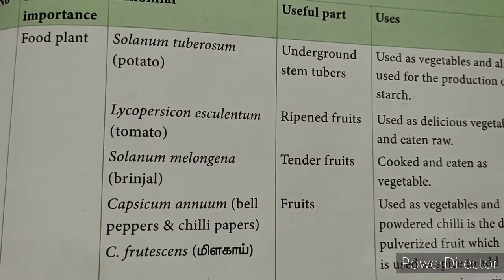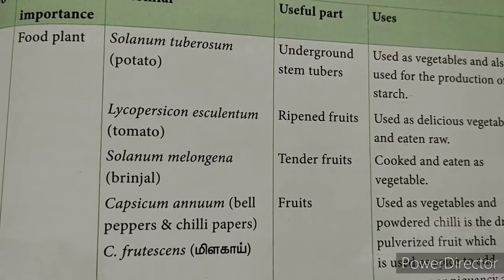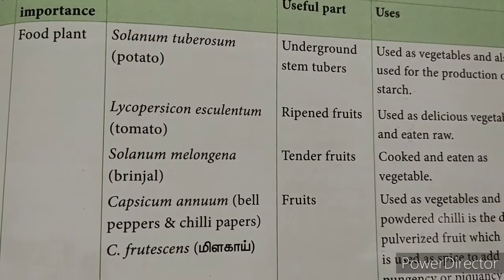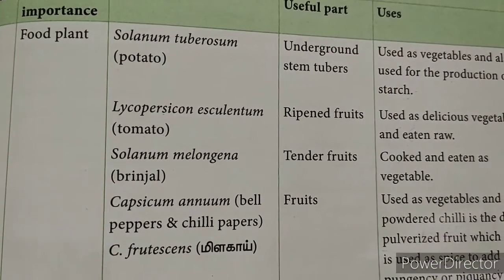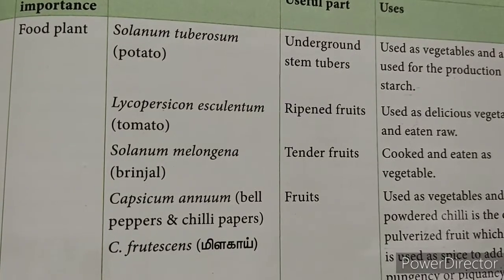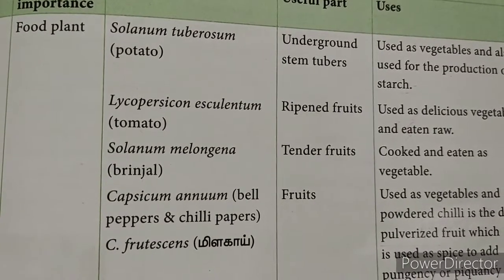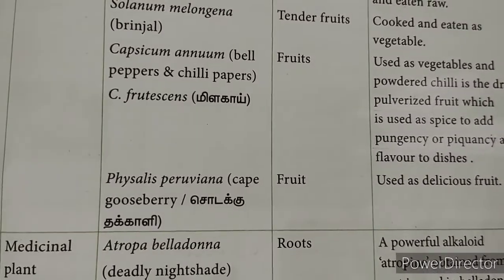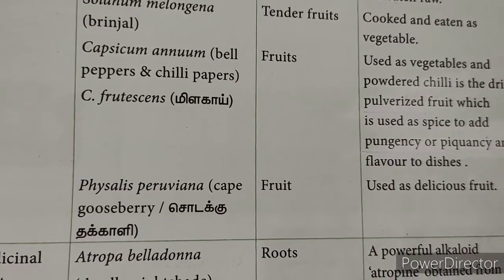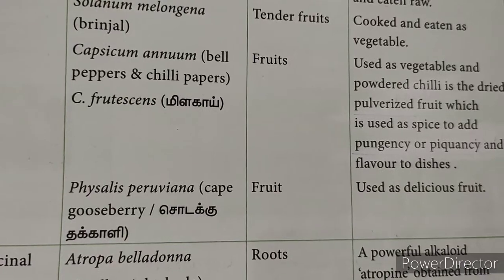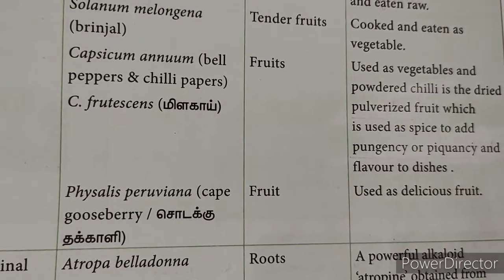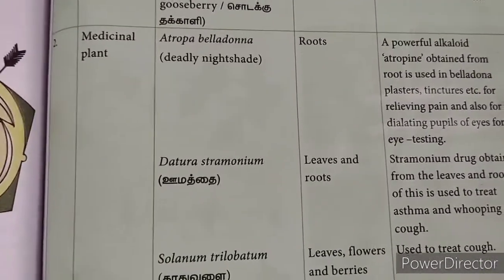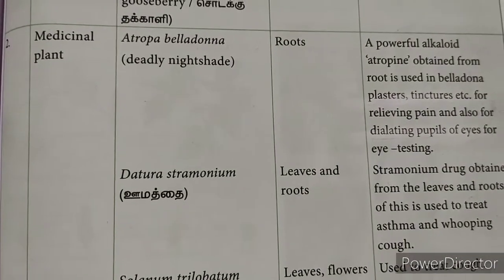Solanum tuberosum, commonly called potato, Lycopersicon esculentum, tomato, Solanum melongena, brinjal, Capsicum annum, bell peppers and chili peppers, Capsicum frutescens, chili. So all these are either used as ripened fruit or dried and then powdered. Okay. The next is Physalis peruviana. It is also a fruit which is used as a delicious fruit. Gooseberry, gooseberry. Physalis peruviana.